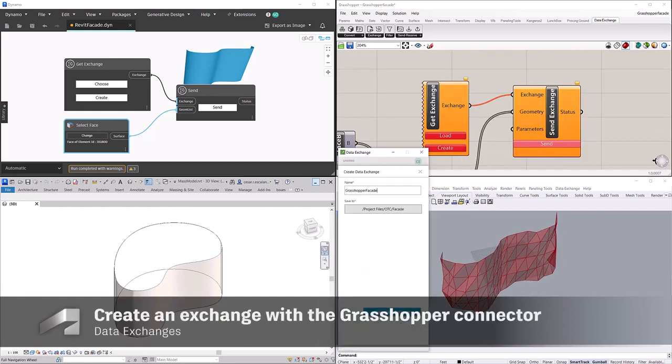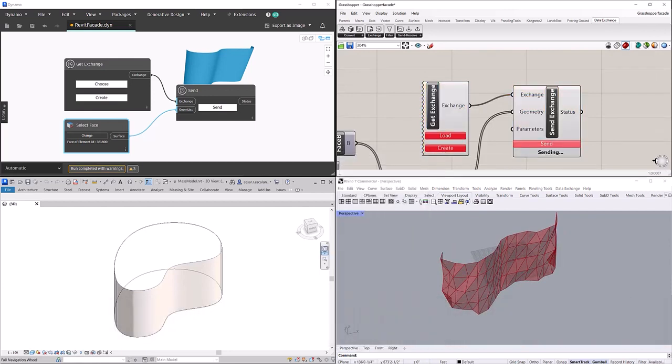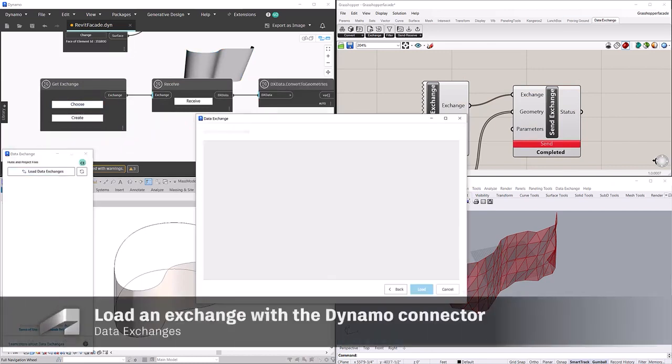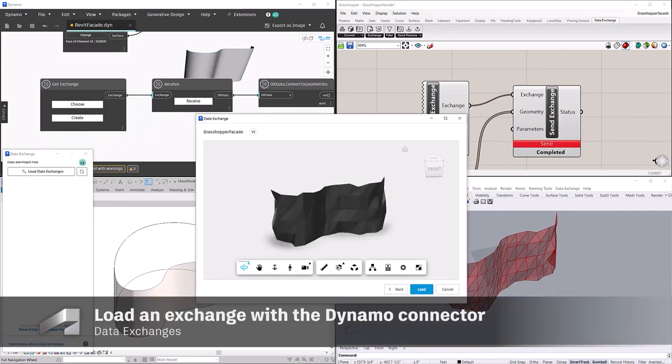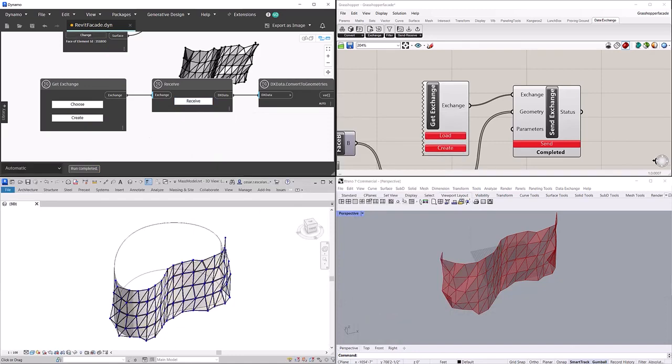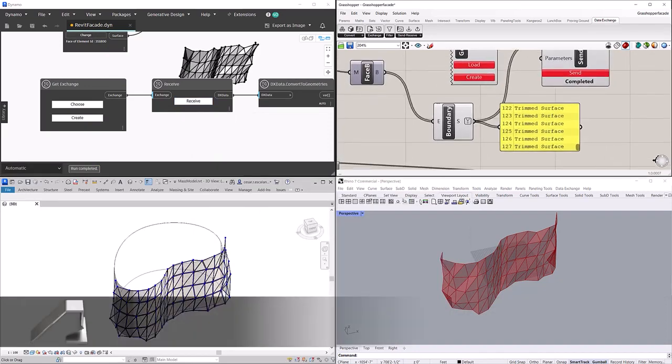The Grasshopper connector includes a component to send information about the facade back to Dynamo, Revit, or other apps. Back in Revit, the Dynamo connector brings the rationalized points of the panels as easily reconfigured native Revit adaptive components.